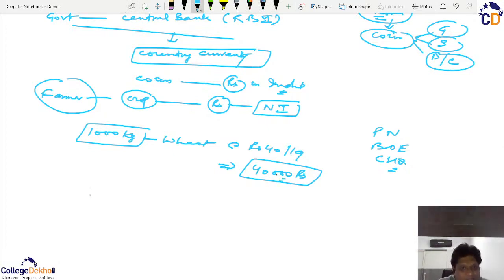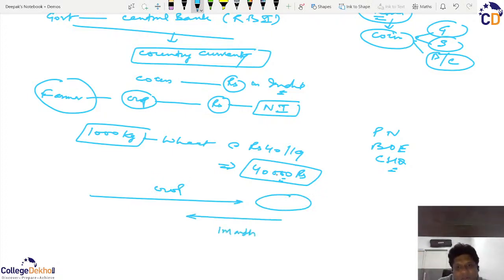But the point is, he has sold this crop, say to a government representative, but he will receive the payment after 1 month because it will take time. Now, till this 1 month, he doesn't have any cash. Though he knew that he will get these 40,000 rupees, at the moment he doesn't have this amount.